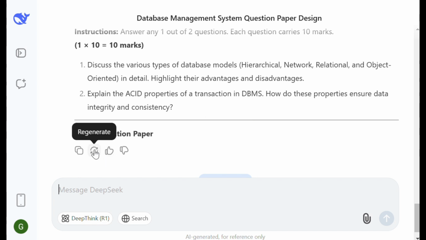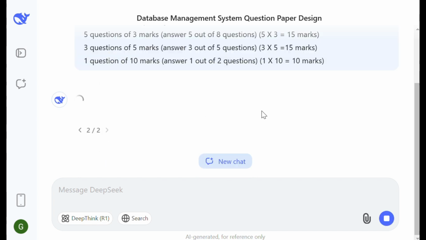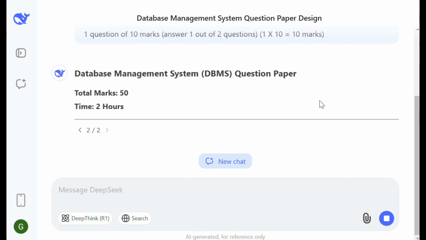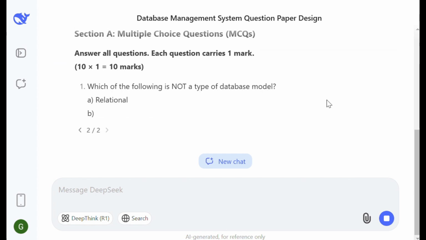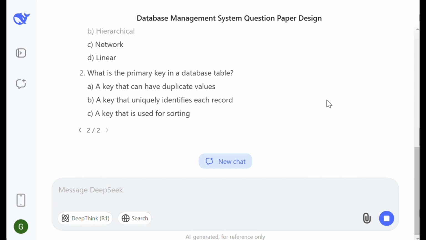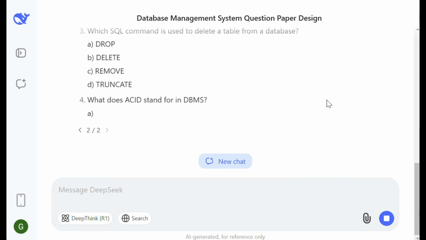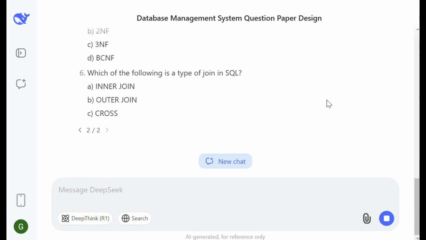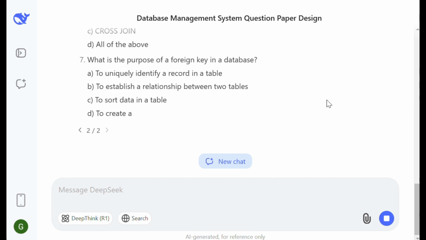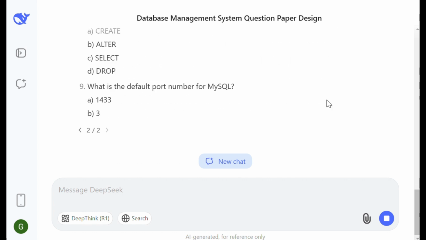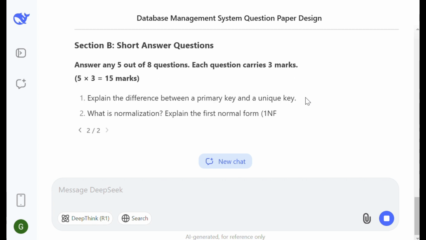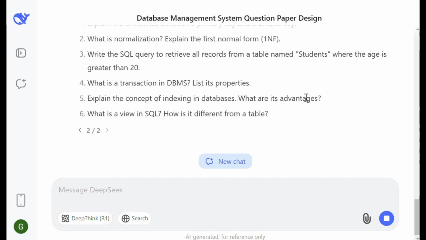Suppose you need another draft, you can regenerate the output. DeepSeek will analyze, it will think, and then it will regenerate a different version of the question paper with different questions. So in this way, you can generate any number of question papers on a given topic. If you want to generate a question paper, for example, 20 marks, 30 marks on a given chapter or a unit, you can give that unit as attachment here, and you can give the prompt to work with that attachment. It will generate.